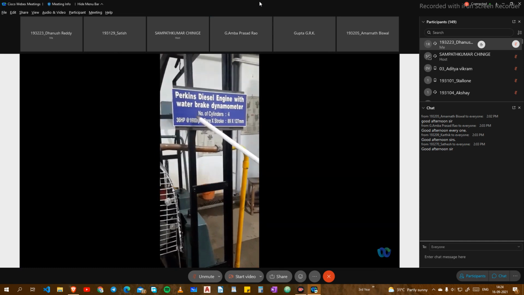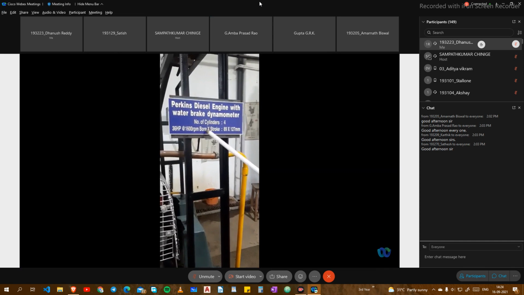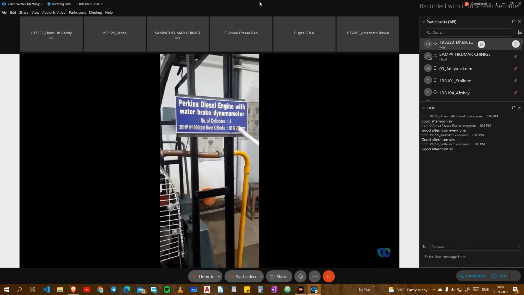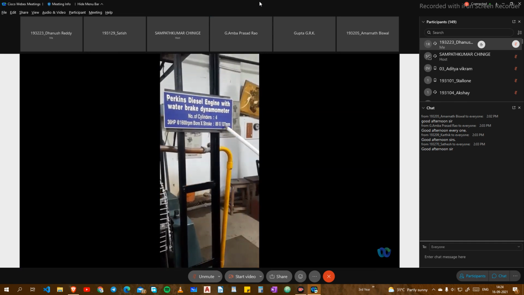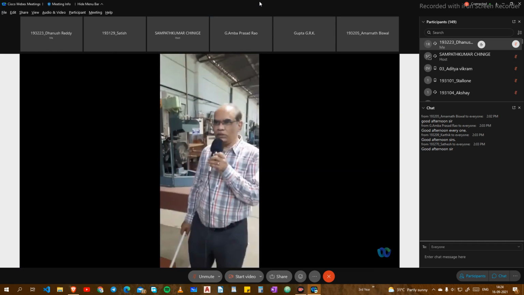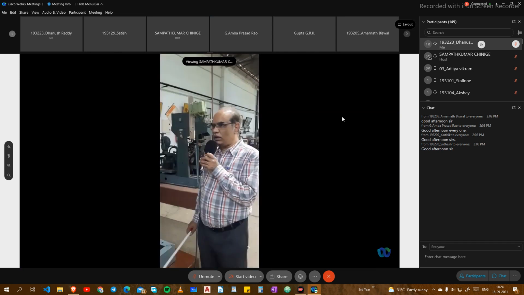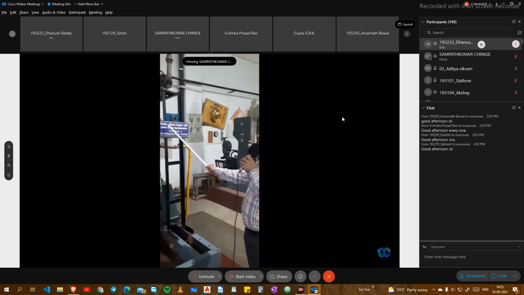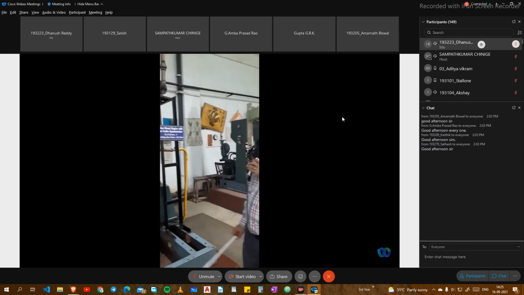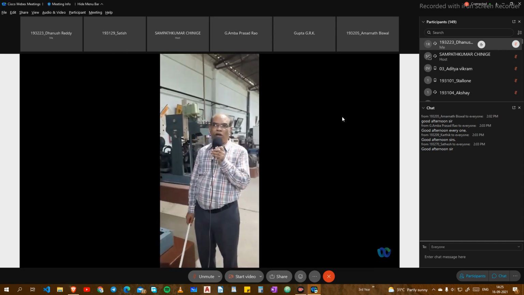Correspondingly, we have to adjust the fuel. The specifications are: each cylinder has a bore of 89 millimeters and a stroke length of 127 millimeters. Since this is a multi-cylinder Perkins engine, it is not like a Kirloskar engine. Kirloskar engines are quality governing engines. Normally conventional diesel engines are quality governing engines. Any diesel engine you take, they are all quality governing engines.